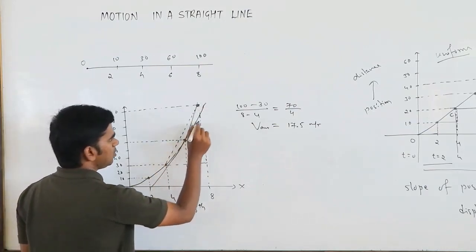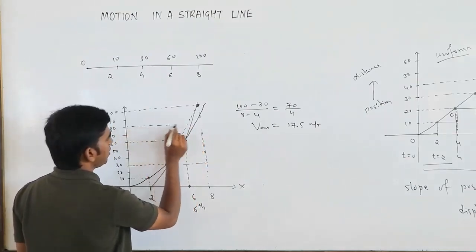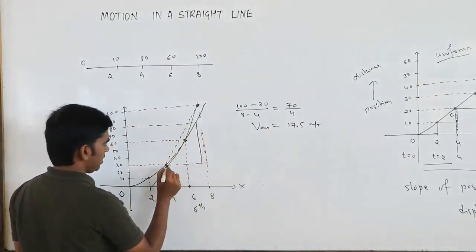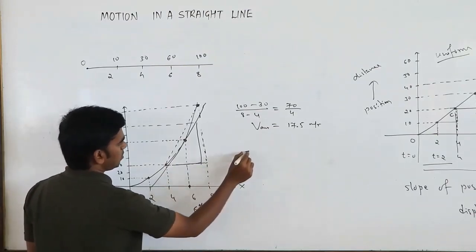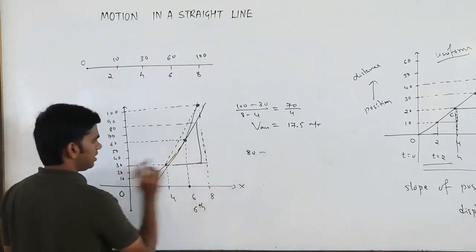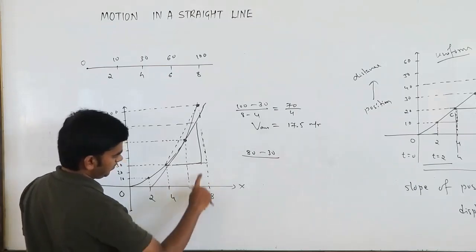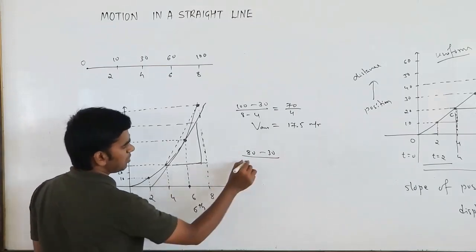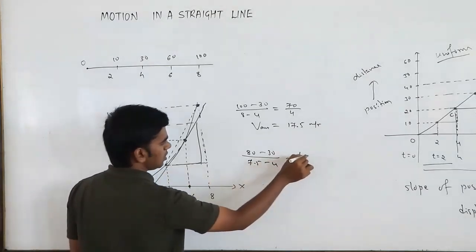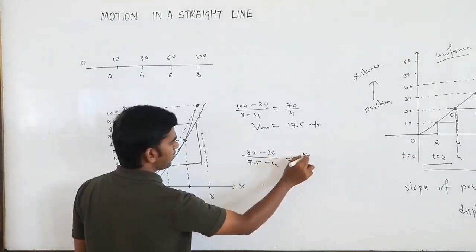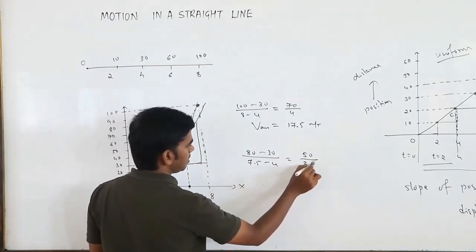For this tangent I am going to get the slope. Slope I will take from here: 80 and here I am going to get some 30. So time is what? This is 80 minus 30, divided by time. Here it is 4, but here it is not 8; it is going to be some 7.5. So 7.5 minus 4. So this is going to be 50 divided by 7.5 minus 4. So what you will get is some 3.5.